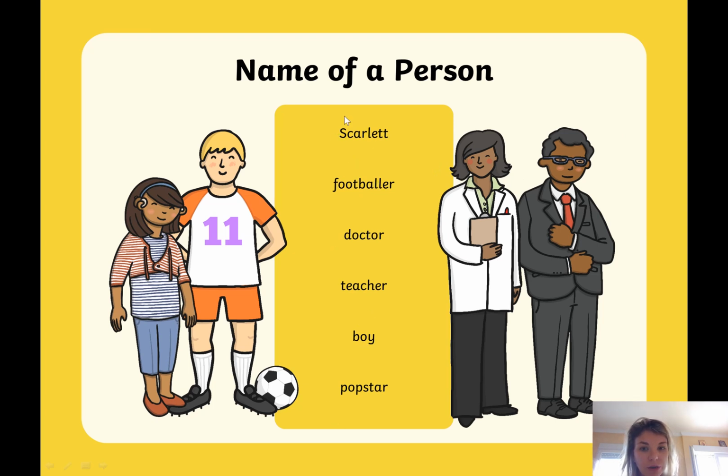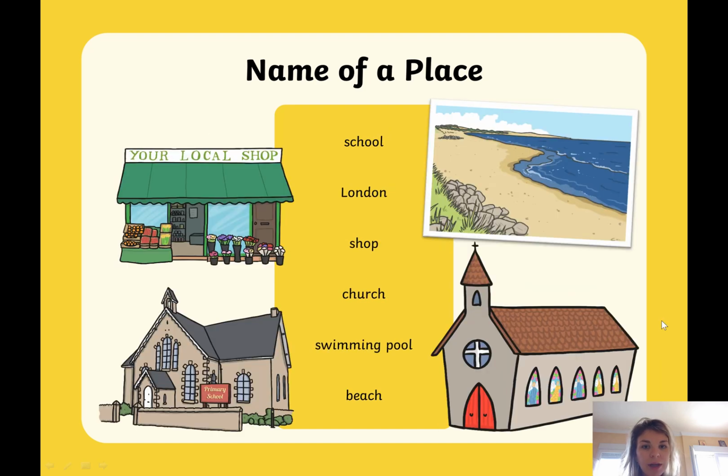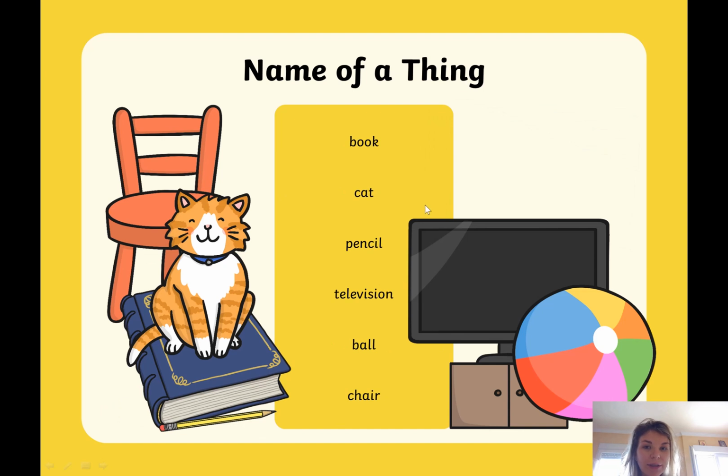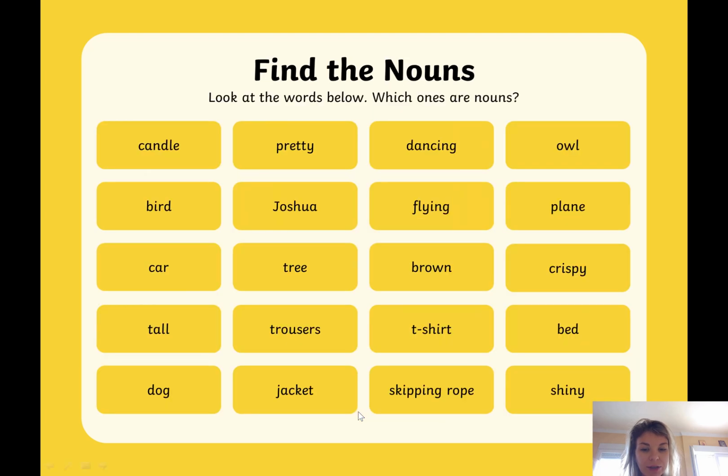Take a close look at Scarlett. Scarlett has a capital letter because it is the name of the girl. The other ones don't. Names of places: school, London, shop, church, swimming pool, and beach. Now you can take a close look. London also has a capital letter. The other ones don't, but why? Have a little think about that and we'll talk about it at the end. And some names of things: book, cat, pencil, television, ball, and chair.